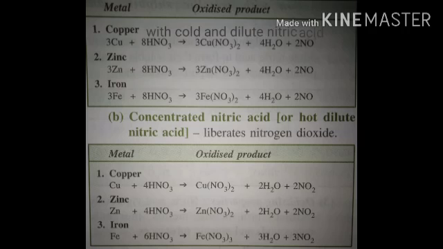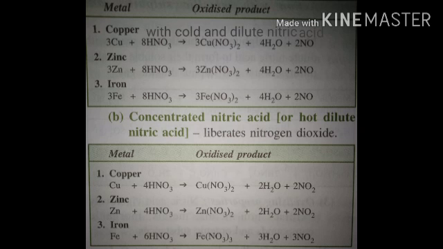With metals like copper, zinc and iron, in the reaction with cold and dilute nitric acid, they form the respective nitrates and nitric oxide gas is obtained.